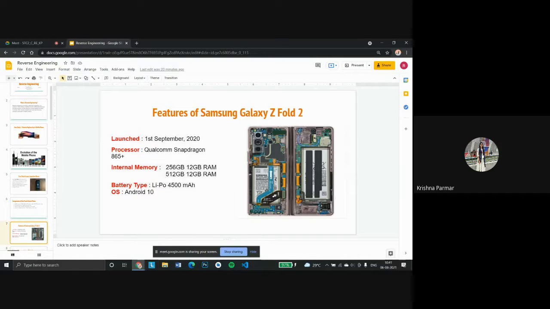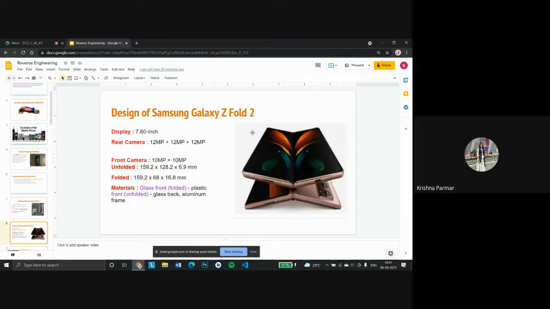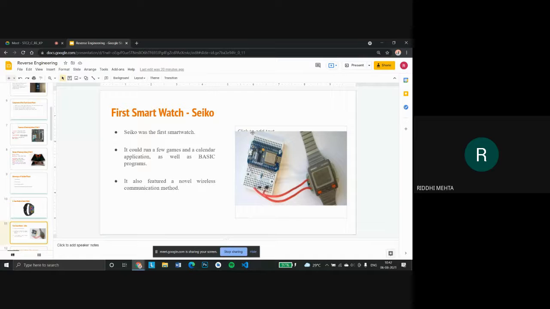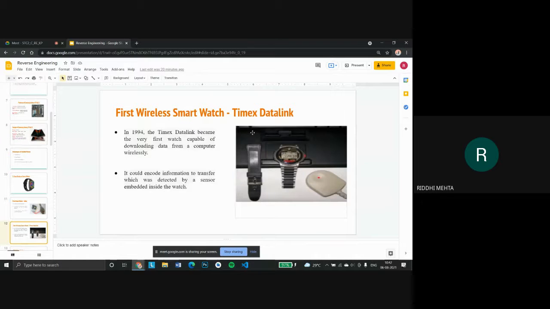Okay, fine. Next case study. Yes. Case study on smartwatch. Okay. So what features are there? Yes, so the first smartwatch was Seiko, and it could run a few games, perform basic applications, and also featured a wireless communication method. Then the smartwatch which came was the Timex Data Link, which was capable of downloading data from a computer wirelessly.